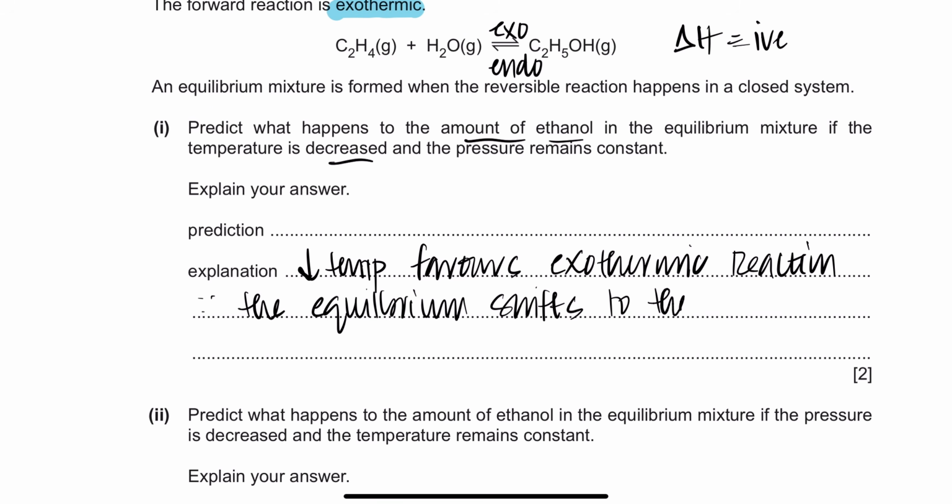So what will happen to the amount of ethanol? More ethanol is formed. Decrease in temperature favors the exothermic reaction, therefore the equilibrium shifts to the right side. Easy stuff.